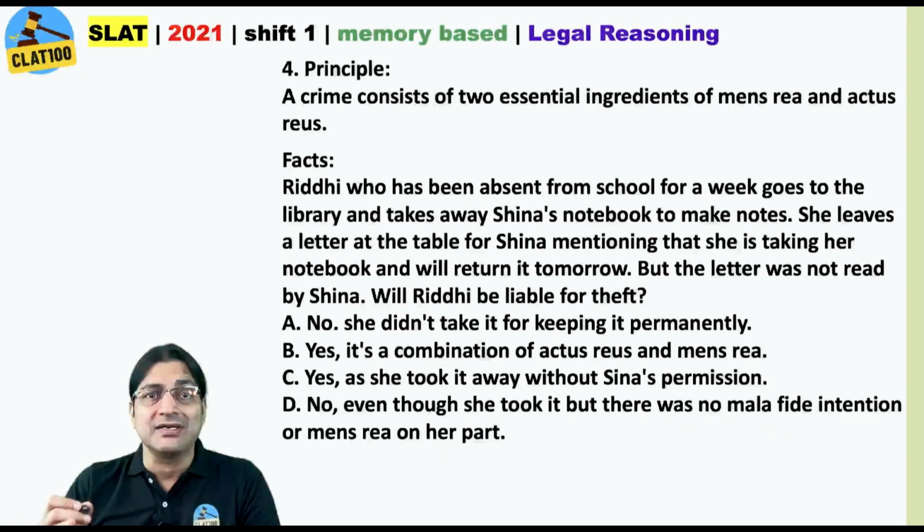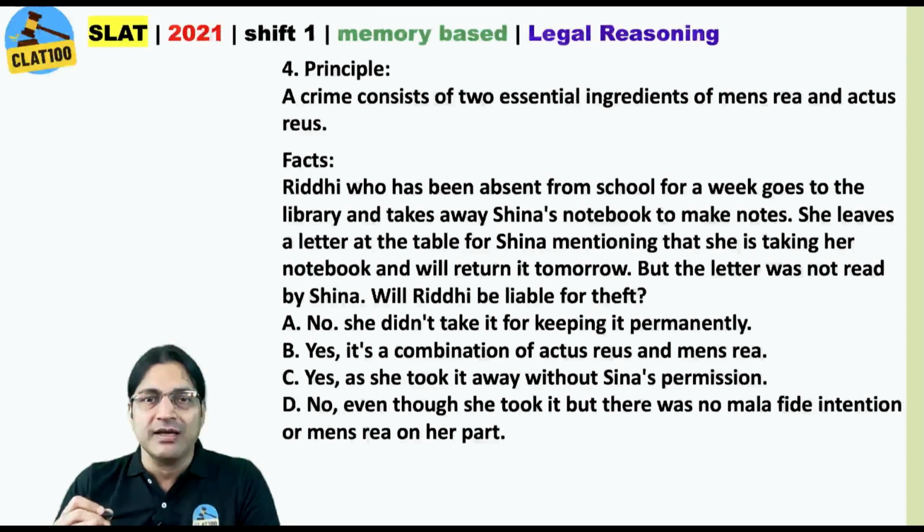A crime consists of 2 essential ingredients, mens rea and actus reus. Of course, I'm sure you know. Riddhi, who has been absent from school for a week, goes to the library and takes away Sheena's notebook to make notes. She leaves a letter at the table for Sheena, mentioning that she is taking her notebook and will return it tomorrow. But the letter was not read by Sheena.